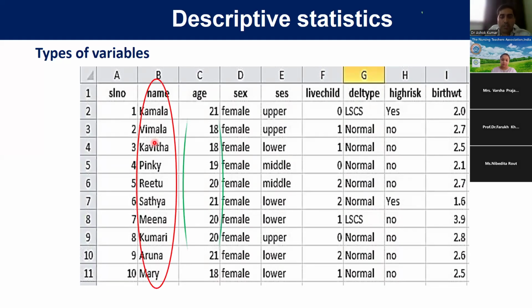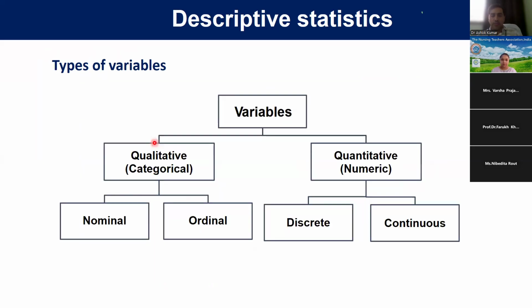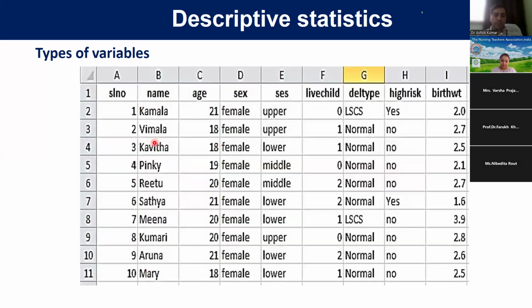When we talk about age, you can see here age. Is it nominal, qualitative, or is it quantitative? You have to think about this. When we see the previous slide, where is age? Age is a quantitative type. Is it discrete or continuous? You have to remember this. So age is a continuous type of data, not discrete.